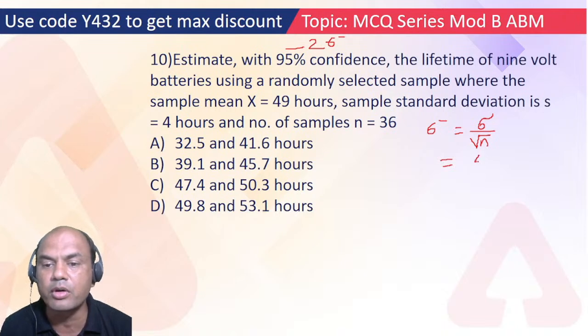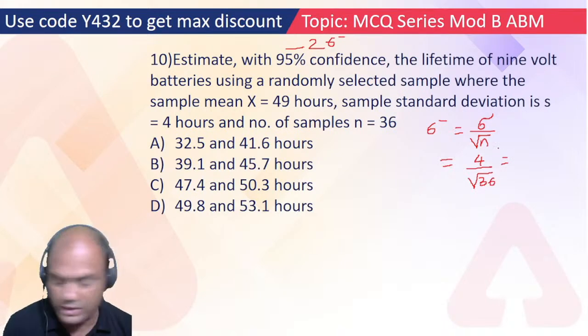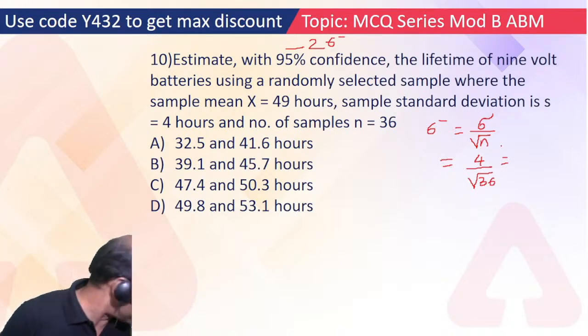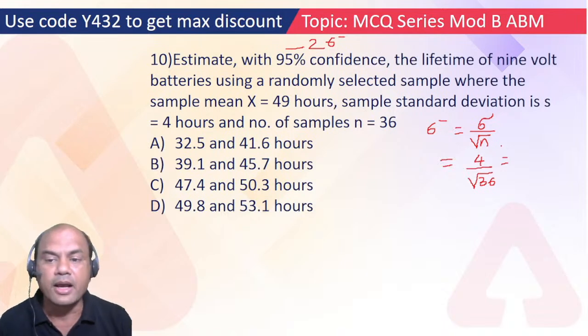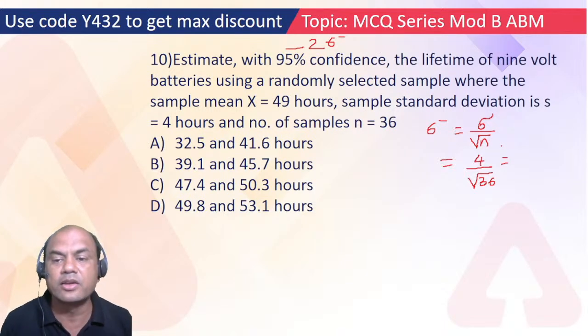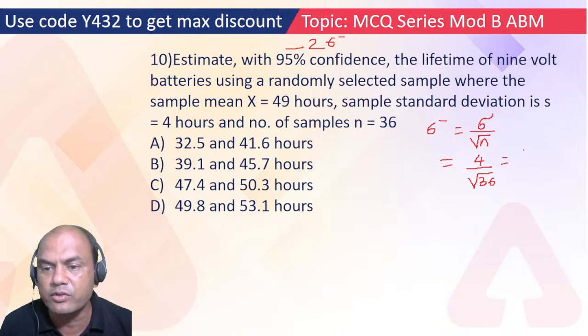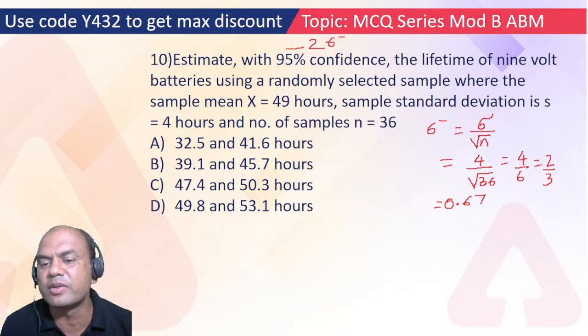So 4 upon root of n is what? Root of 36. Do the calculations. Even I'll do it over here. You also try. So 4 upon 6, which equals 2 upon 3. So it is 0.67. We'll directly write it. So standard error equals 0.67.